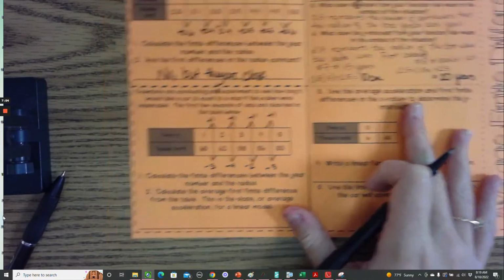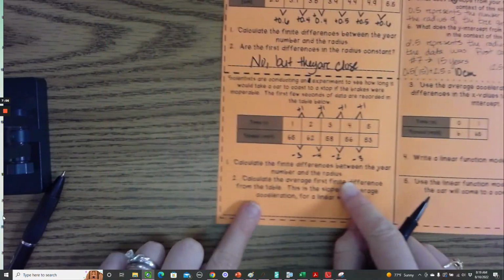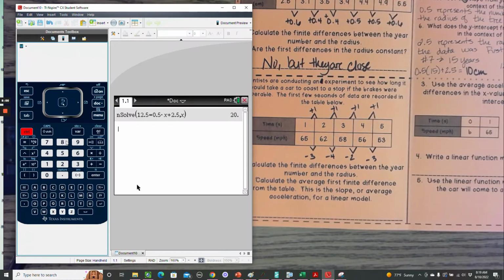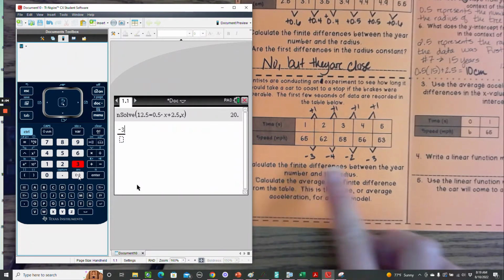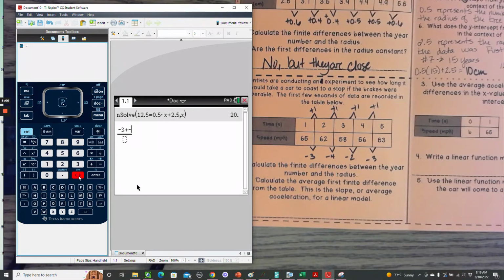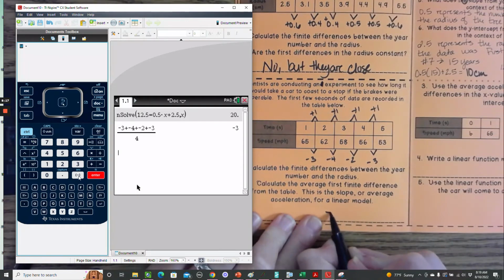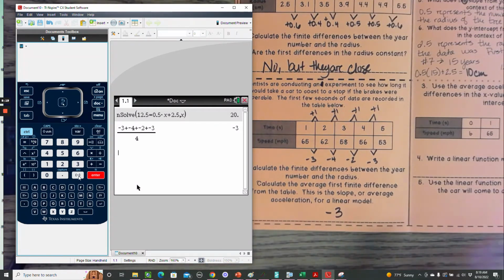So average first finite difference. All right. I'm going to make a fraction. And I'm going to add all of my finite differences. -3 plus -4 plus -2 plus -3. I'm going to divide that by 4. So that is -3.